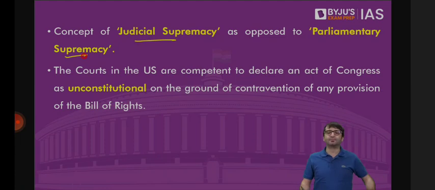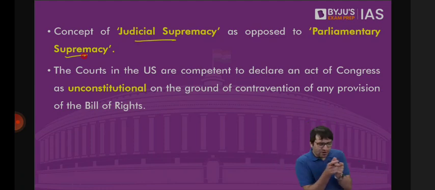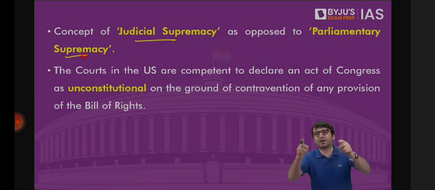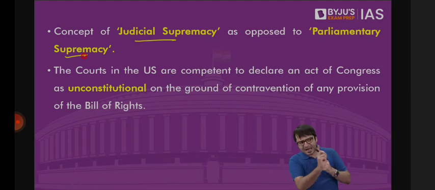Which means any law passed by the US Congress, US Parliament, if it violates these Bill of Rights, if it violates these fundamental rights, you can go to the court and the court will come to your rescue. Whether the executive is violating your fundamental rights or the legislature is violating them, you don't need to worry, because you are a citizen of the United States, and in the United States we have judicial supremacy, which means the US courts will come to your rescue and protect your fundamental rights against the onslaught of the legislature, against the onslaught of the executive as well.